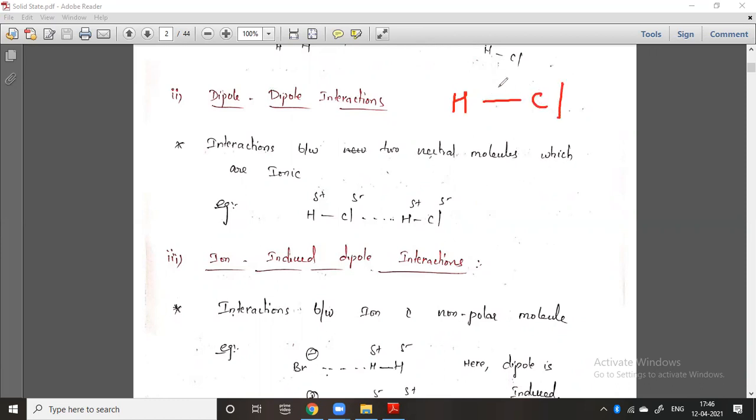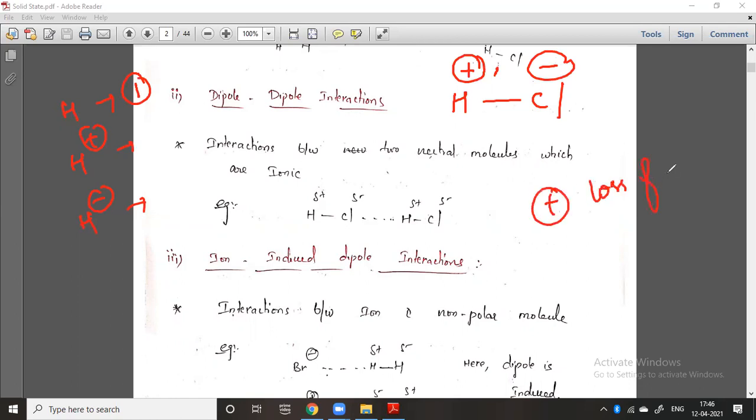HCl is nothing but an acid. It must donate a proton. So here H plus Cl minus. See this hydrogen. Remember one thing, H plus. How many electrons are there in hydrogen? You know that the atomic number is 1, so the number of electrons in hydrogen is 1. How many electrons in H plus? Plus is nothing but loss of an electron. Remember, a cation is a loss of one electron. So the number of electrons in a proton, H plus, is 0.